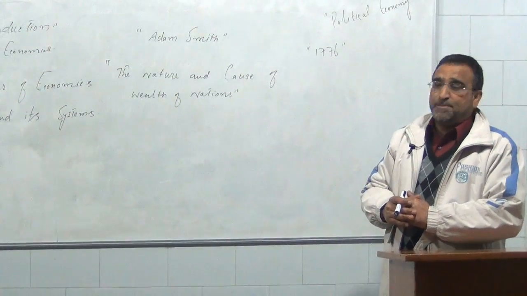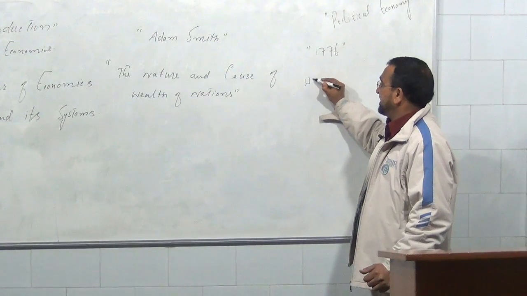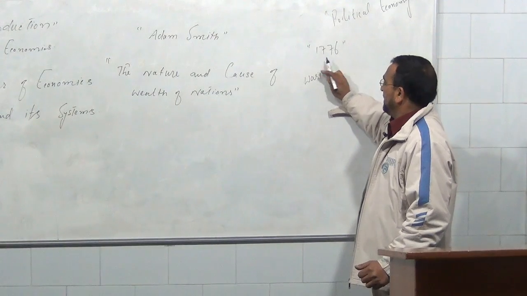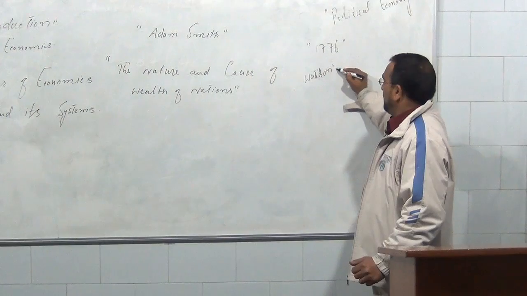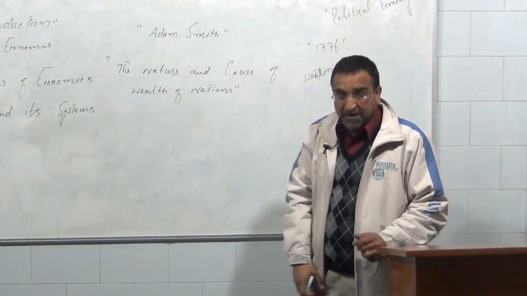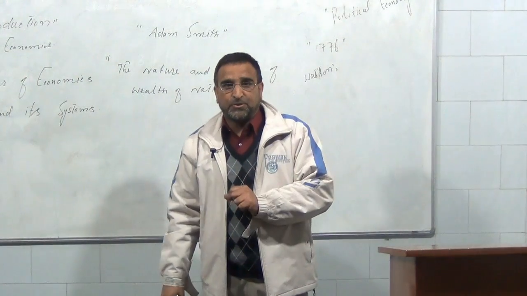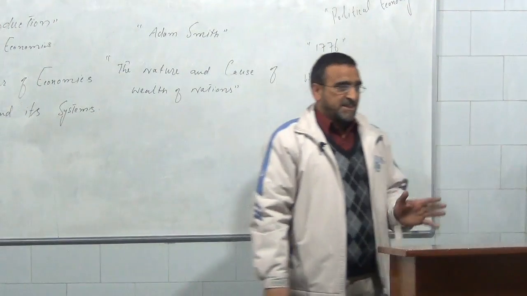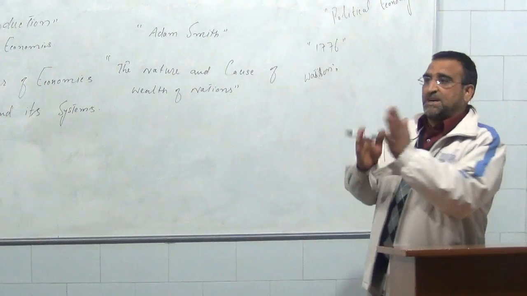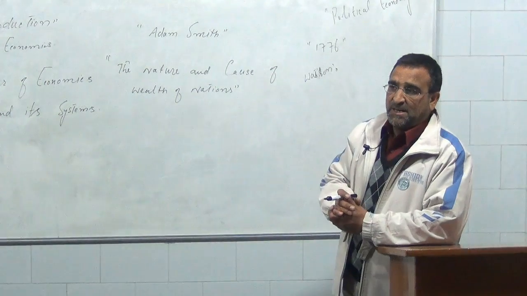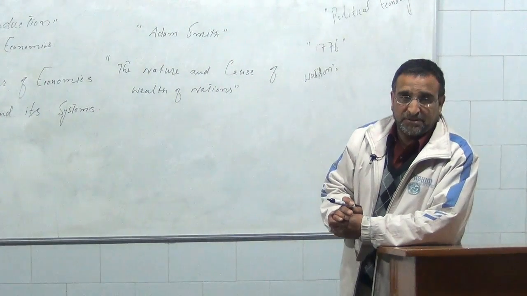There is an economist whose name is Watson, who says whenever there are 6 economists together, the opinions are 7. That simply shows how much controversy there is about the definition of economics.